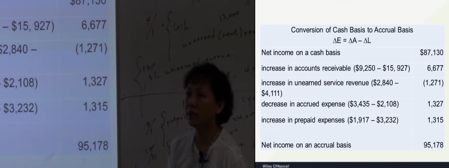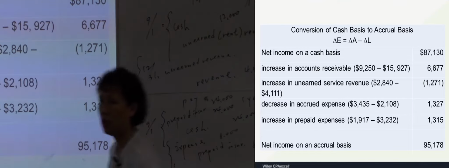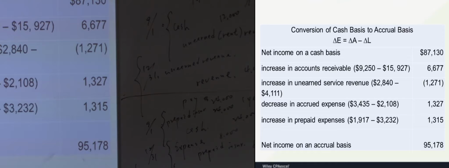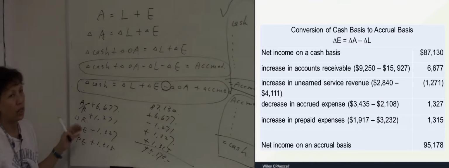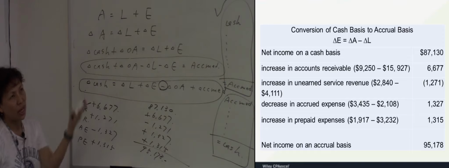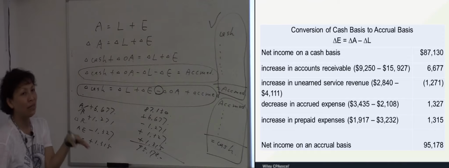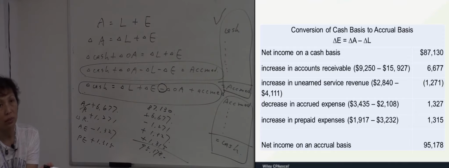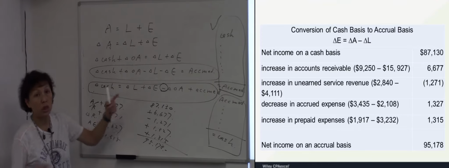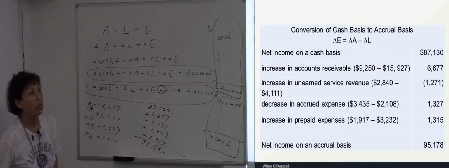Okay. So basically you need to know the equation, okay? And if the question gives you 3 or 4 items, you have to know if this item is an asset item, if this item is a liability item, if this item is an equity item, so that you can determine the sign correctly.